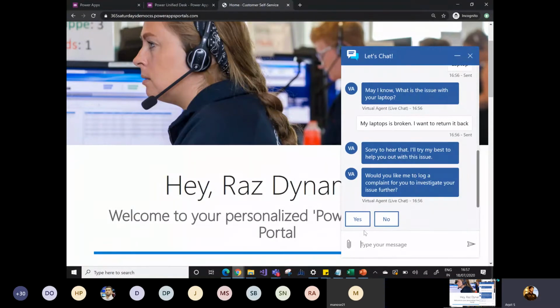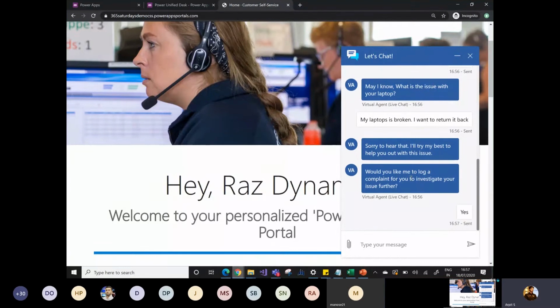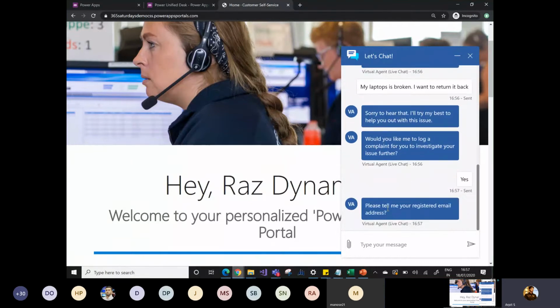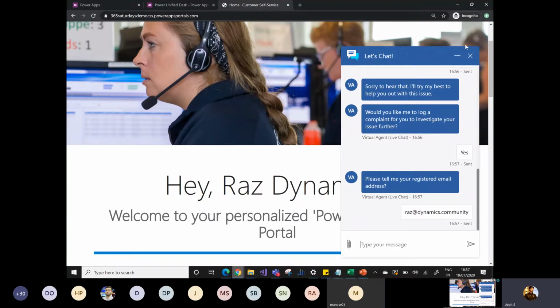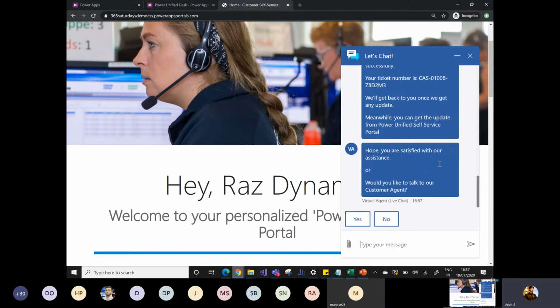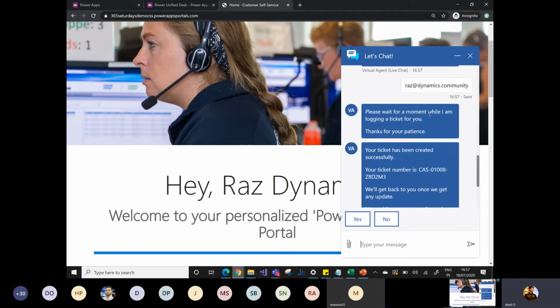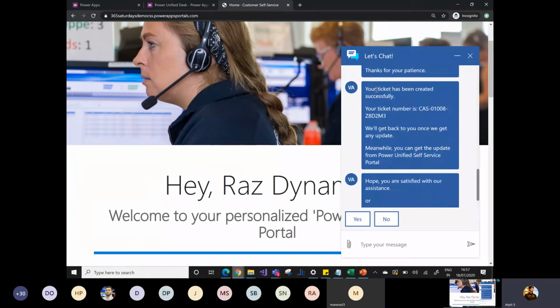As soon as I provide the yes, it's asking, please tell me your registered email address that I have provided while I have done the swapping on the Microsoft Store. So let me enter the Raz ID. Perfect, I'll enter it. So the Power Virtual Agent will automatically create a case in the system. As you can see here, please wait for a moment. Thanks for your patience. Your ticket has been created successfully and your ticket number is this.